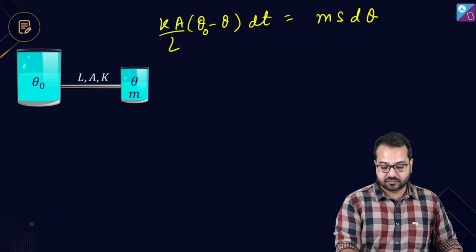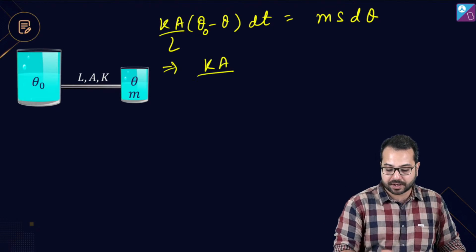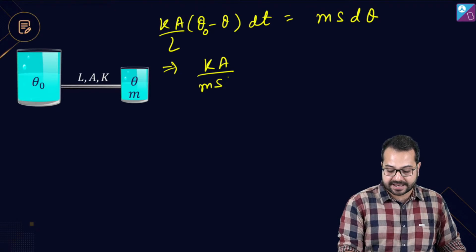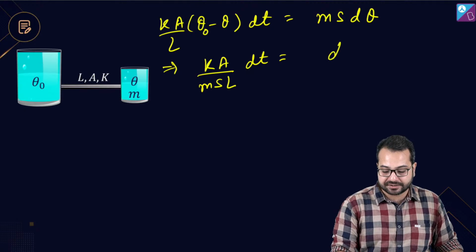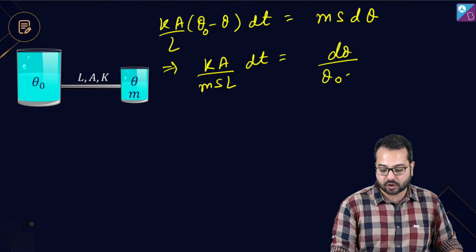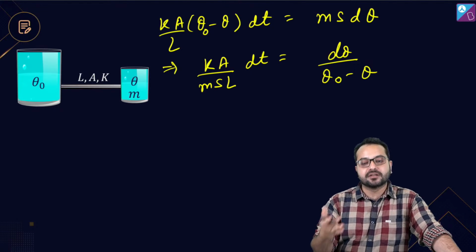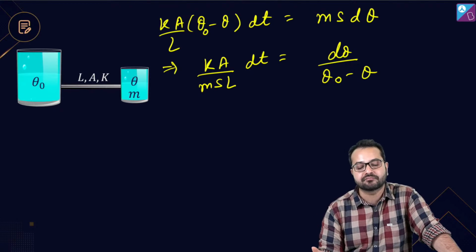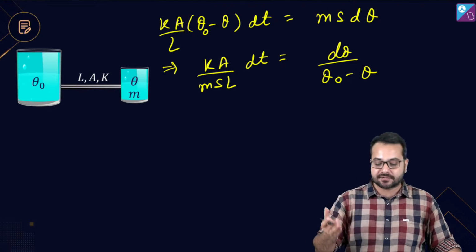Correct? So this is going to become Ka divided by msL into dt is equal to d theta divided by (theta naught minus theta). Now you understand what we need? We need the temperature as a function of time. Correct? You understand what the end goal is? The end goal is to find the temperature as a function of time.